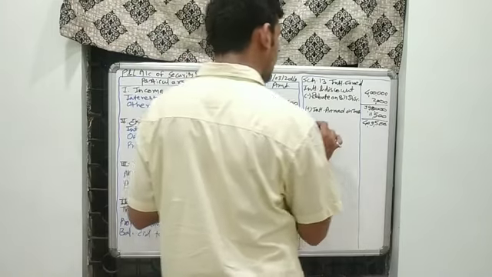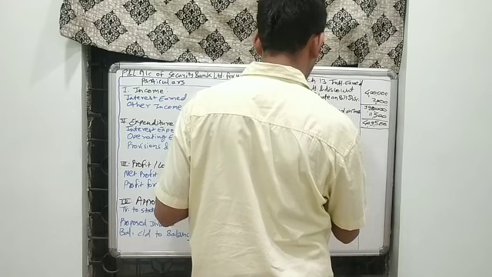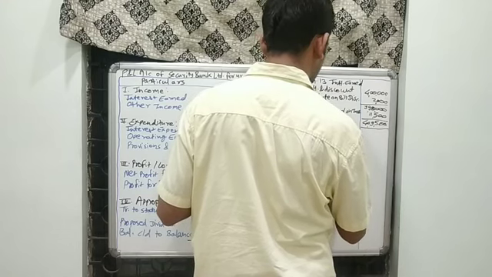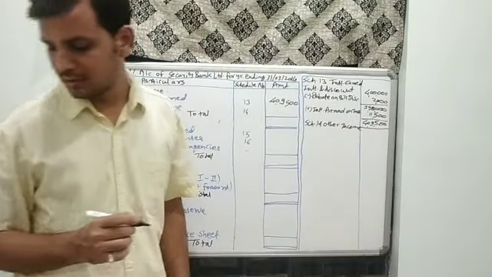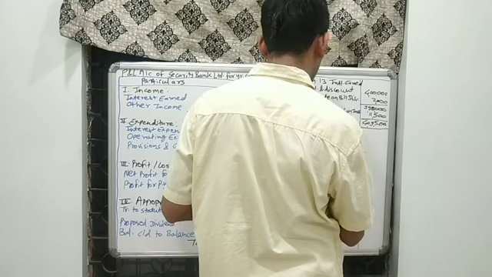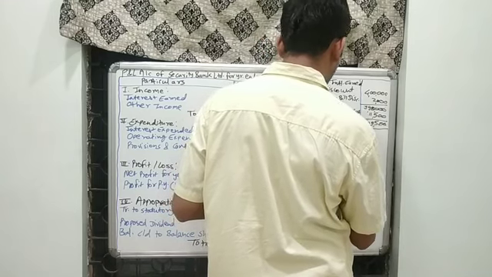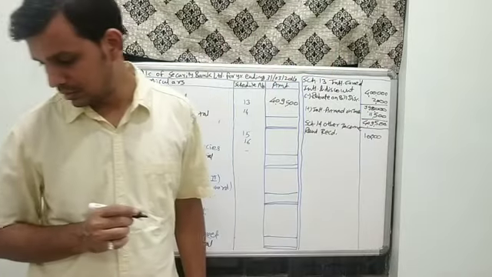Next would be Schedule 14 for other income. What are the other incomes which the bank has earned during the particular year? First, the bank has received rent of rupees 10,000.